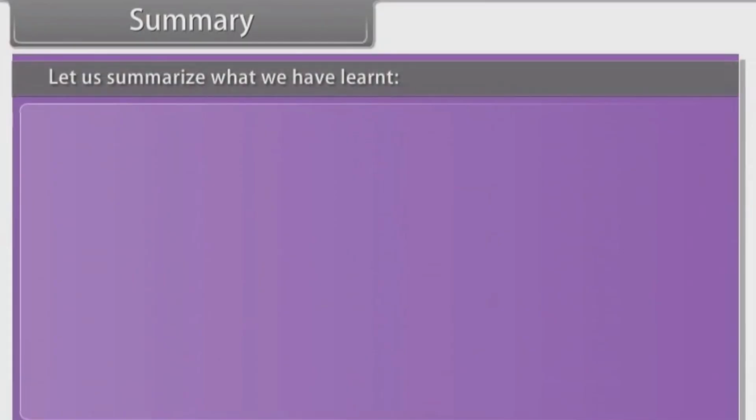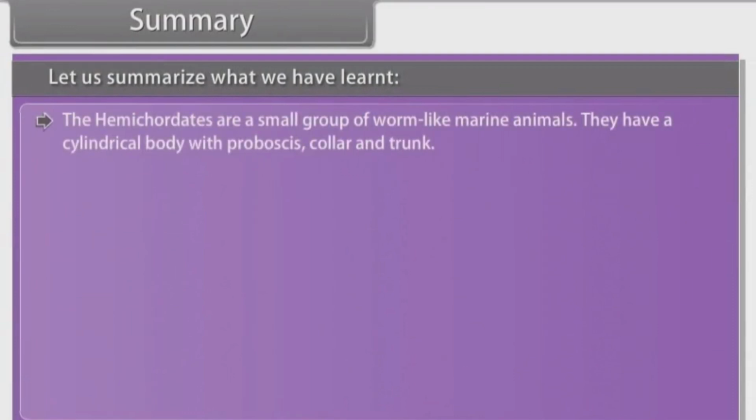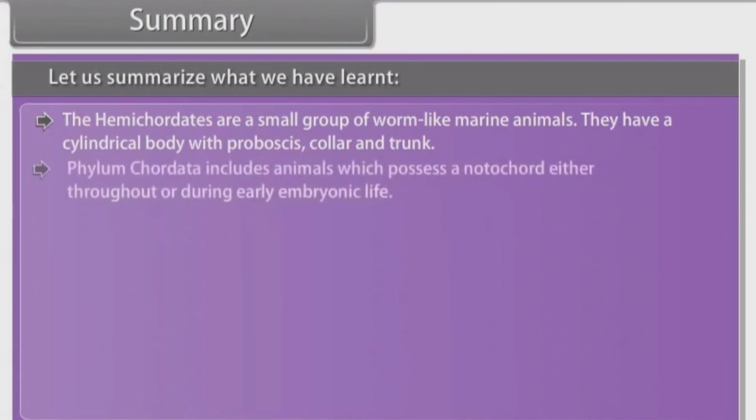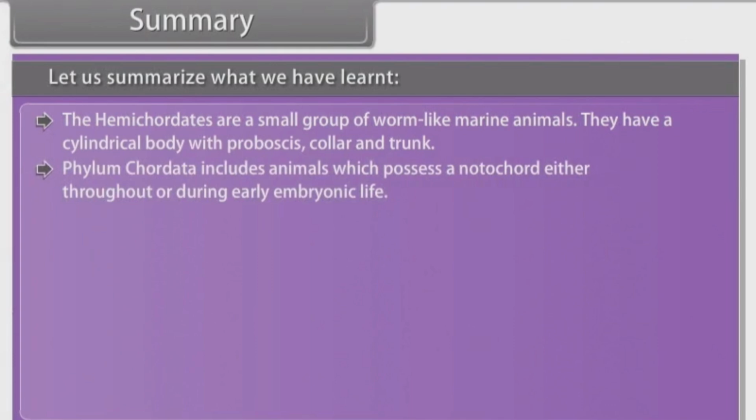Let us summarize what we have learnt. The hemichordates are a small group of worm-like marine animals. They have a cylindrical body with proboscis, collar and trunk. Phylum Chordata includes animals which possess a notochord, either throughout or during early embryonic life.